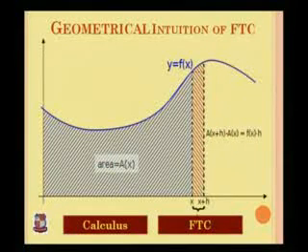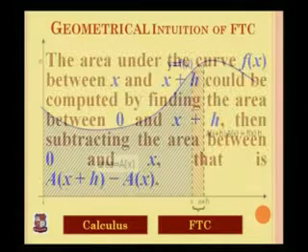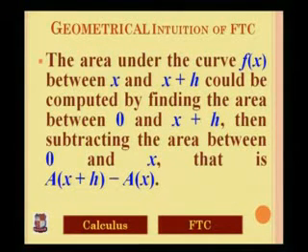That means the area covered by the brown portion can be calculated by subtracting two areas. One is from 0 to x plus h and the second one is 0 to x, which can be written as A(x plus h) minus A(x).